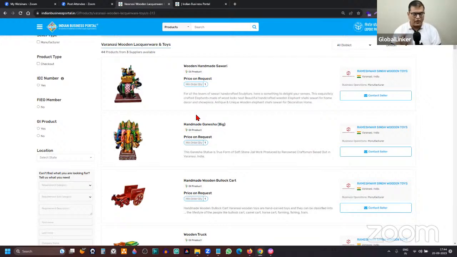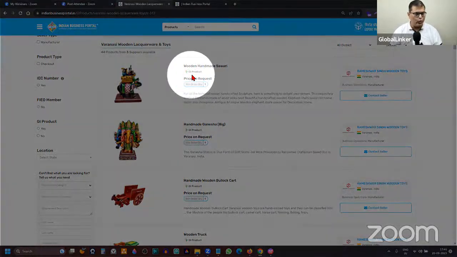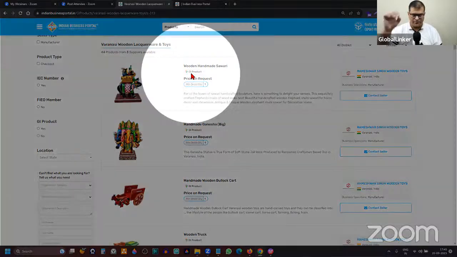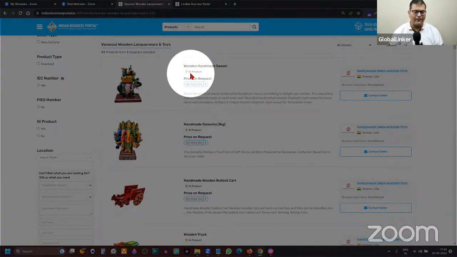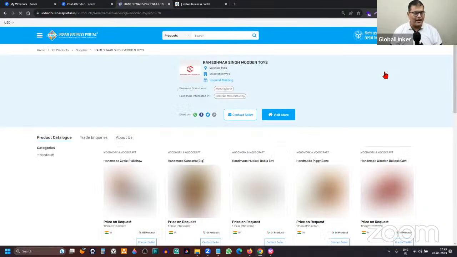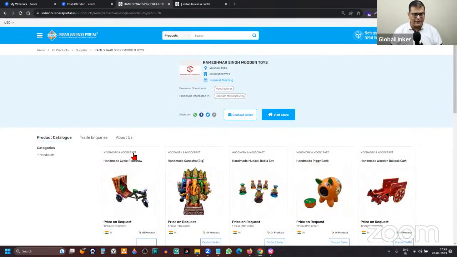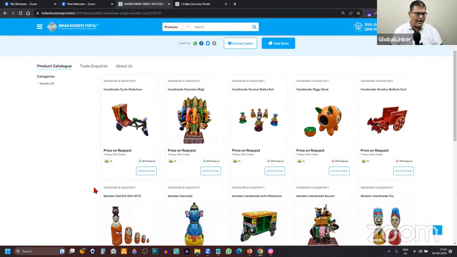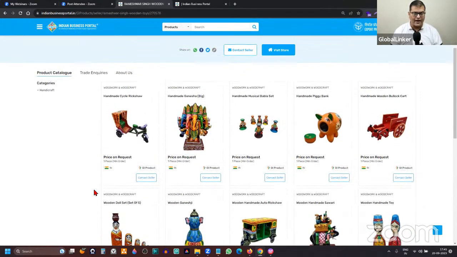With respect to GI products, there is also a special highlight here. You can see the GI logo is displayed on all the GI products. They are all tagged differently, and they all have the GI emblem attached to them. Now, this is a seller, which is a manufacturer or an exporter of these products. If I click on the title, I can navigate to their profile, and this is where I can see their entire catalog.